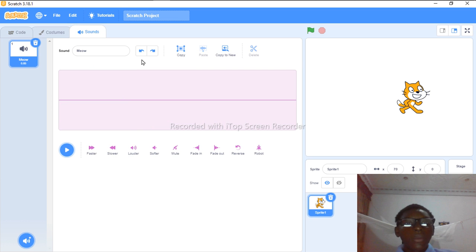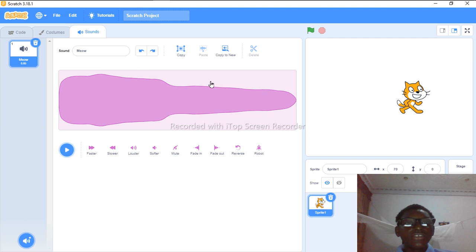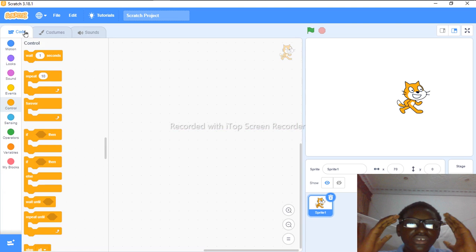So there we go. And up here you can see these two things. You can redo or undo it. Do something, you can copy, you can paste, you can copy to maybe something new, you can delete, reverse, robots, fade out. We have, so this is Scratch.